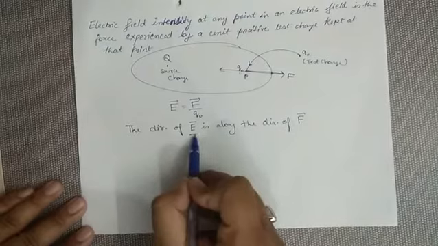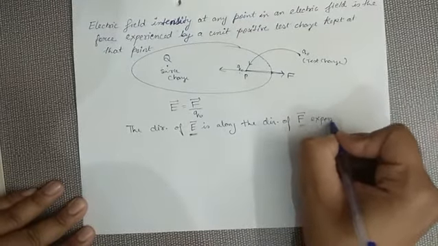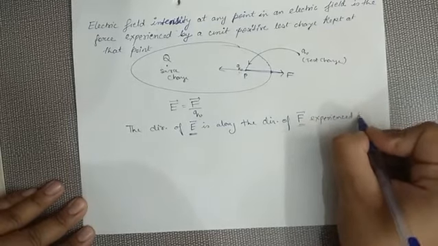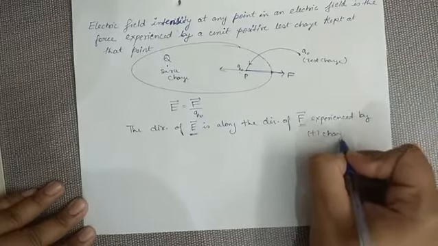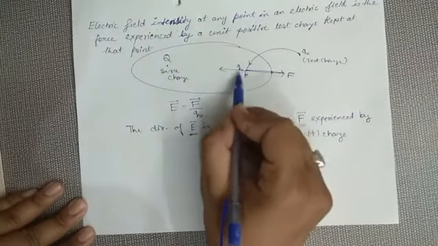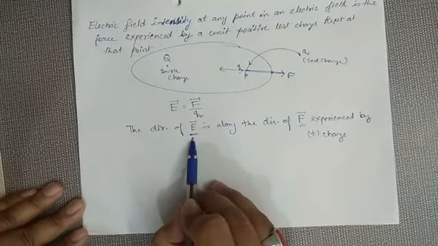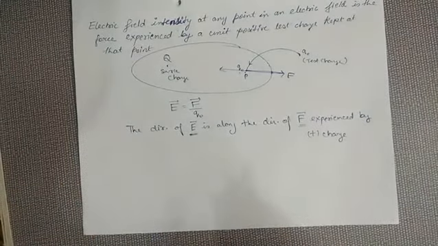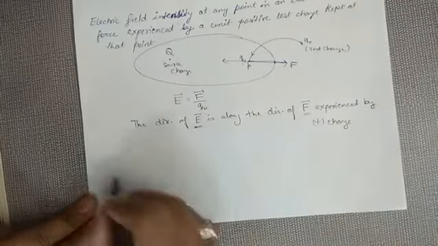Direction of electric field is along the direction of the force experienced by a positive charge. This is the positive charge, and the force experienced by this charge, F, will be the direction of the electric field E.